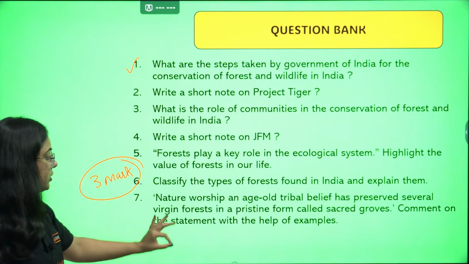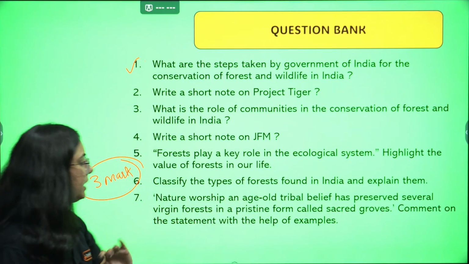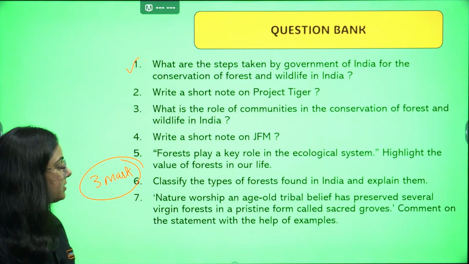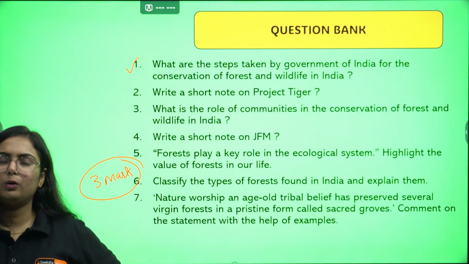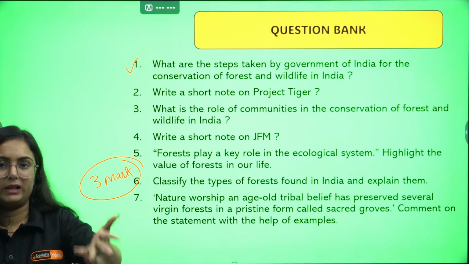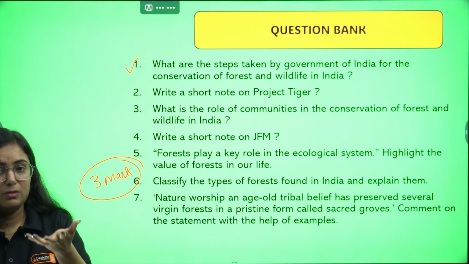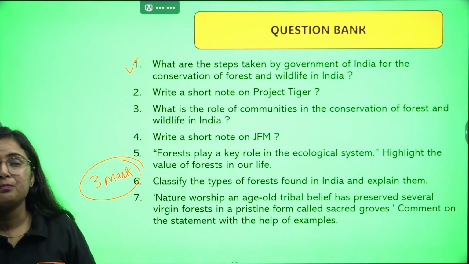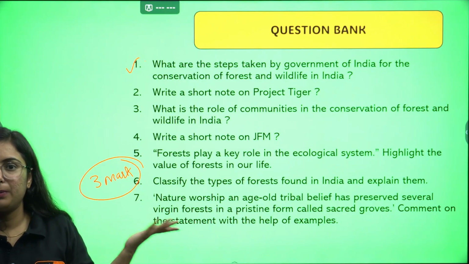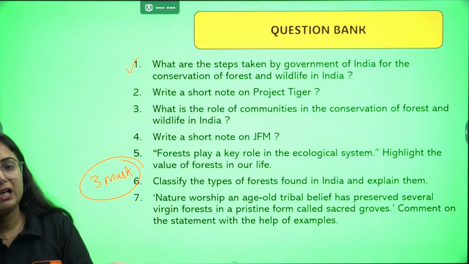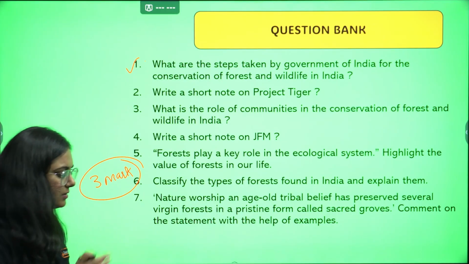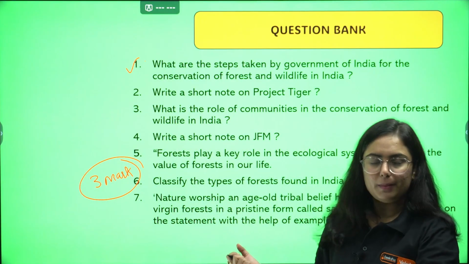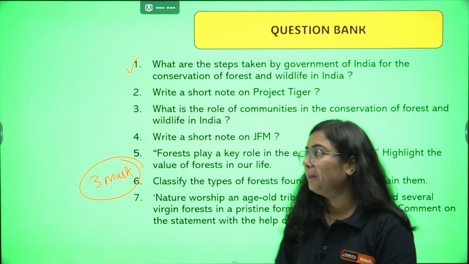Nature worship is an age-old tradition and belief that has preserved certain virgin forest in pristine form called sacred groves. Comment on the statement with the help of examples. What you can use as examples: the mahua, kadamba, mango, tamarind preserved by communities like the tribals of Odisha, or we can talk about the Santhals, Mundas, etc. Then you can go with the blackbird, peacock, nilgai protected by the Bishnoi community living in Rajasthan. So use these examples and a good intro. You can choose it from my lecture or from NCERT. And this is how we have completed the chapter.